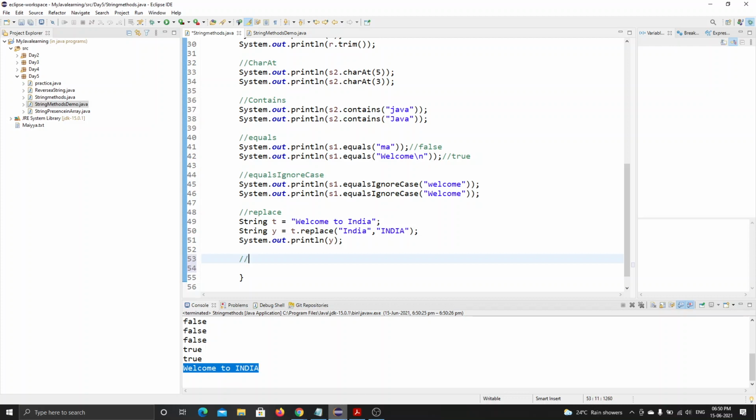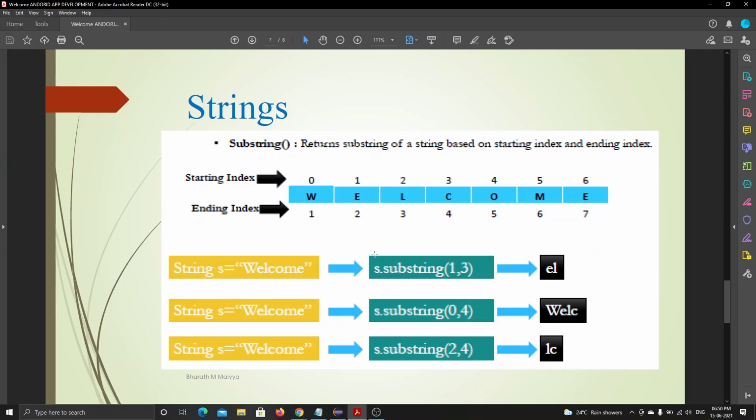Now let's move into another type, substring. What is substring? Substring returns the string based on the index values, starting index and ending index. When the starting index is specified, always think that it starts from 0, 1, 2.